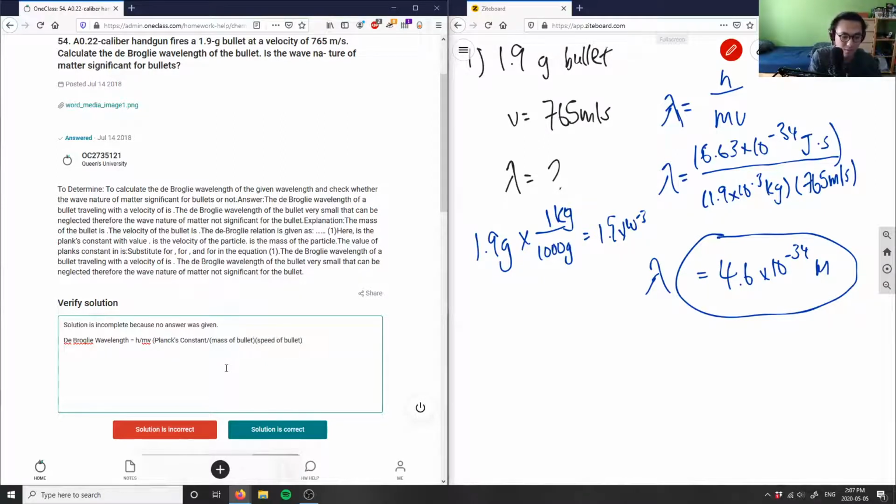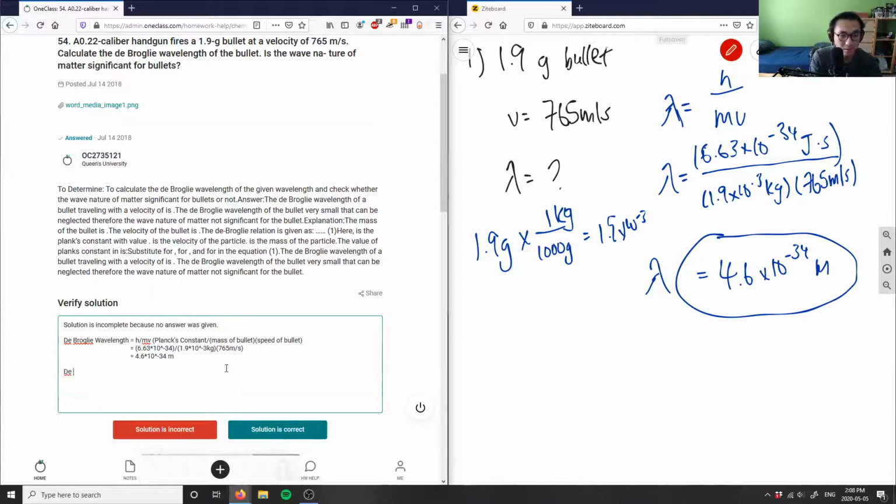Then this would equal 6.63 times 10 to the negative 34 divided by 1.9 times 10 to the negative 3 kilograms multiplied by 765 meters per second, and we get a value of 4.6 times 10 to the negative 34 meters.